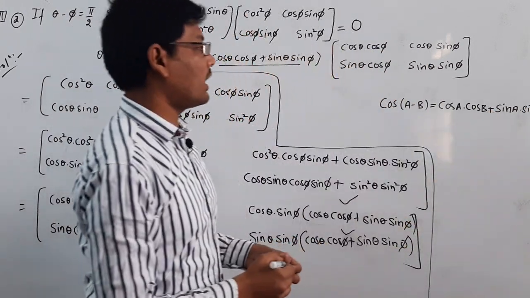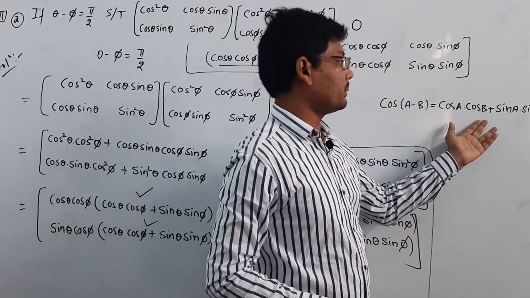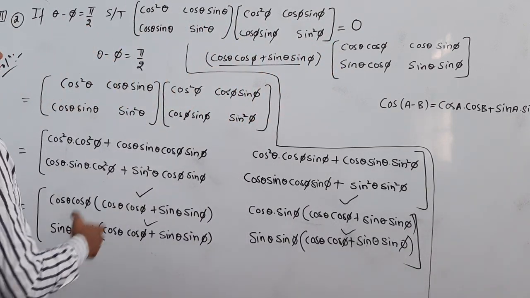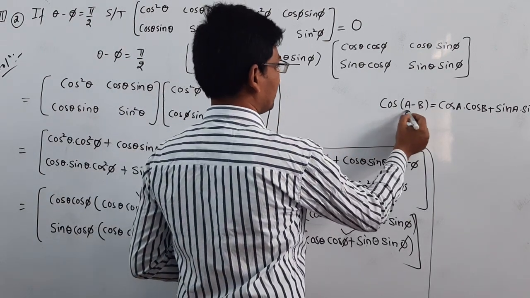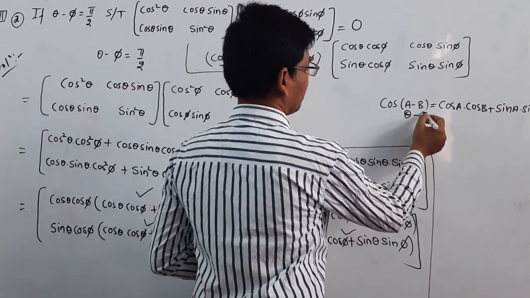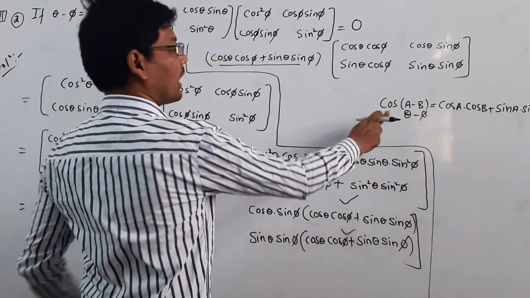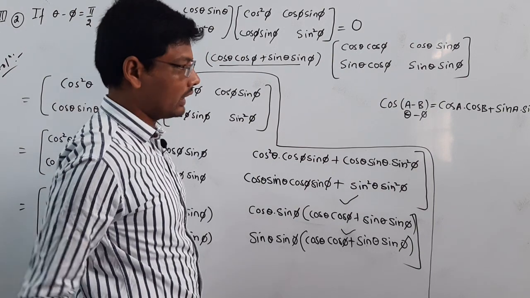Here in place of a, theta is there, and in place of b, phi is there. So this will become cos of theta minus phi.